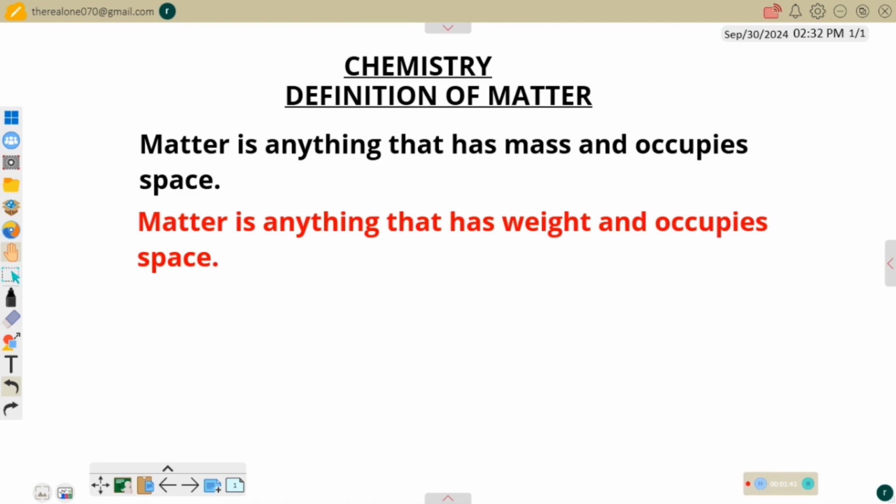Whether you are on the Earth's surface or you travel out of the Earth's surface into space, you are still matter. So in short, the first definition is more general than the second definition. Now, considering the definition of matter, that matter is anything that has mass and occupies space, we understand that everything in the world is matter, so far as they have mass and they occupy space.